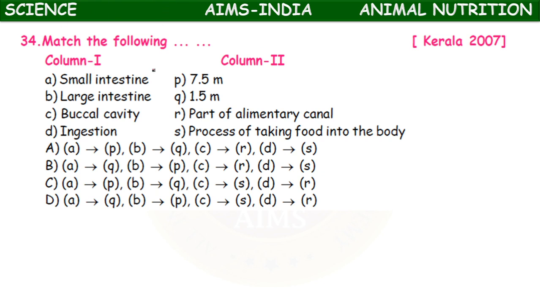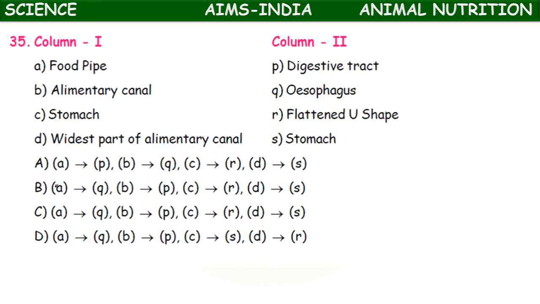So small intestine length is 7.5 meters, large intestine length is 1.5 meters. The buccal cavity is a part of alimentary canal, or oral cavity it is called. Ingestion means the process of taking in of food. So here PQRS, option A is correct.